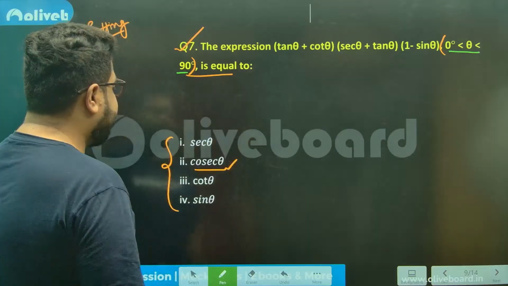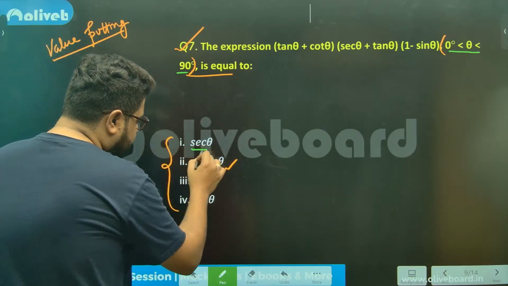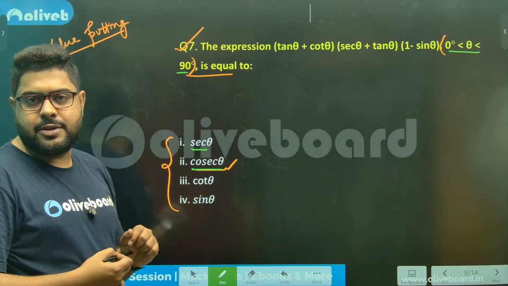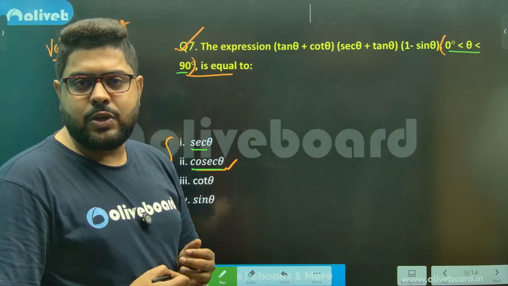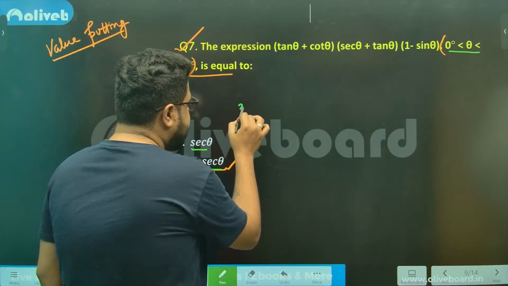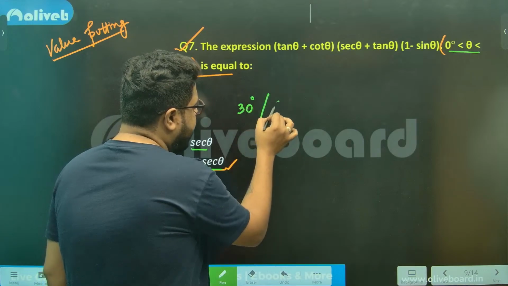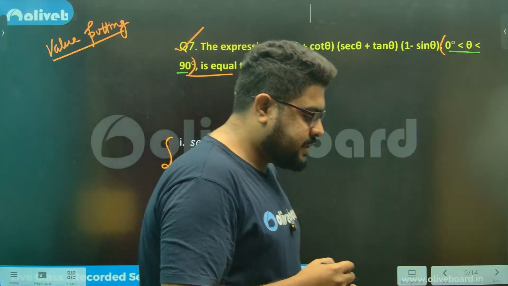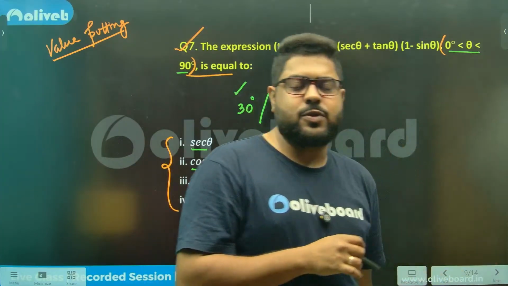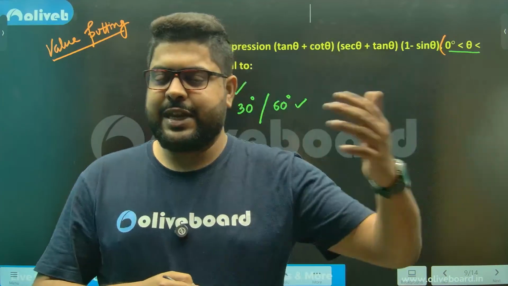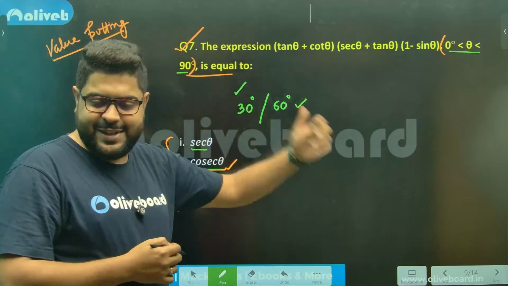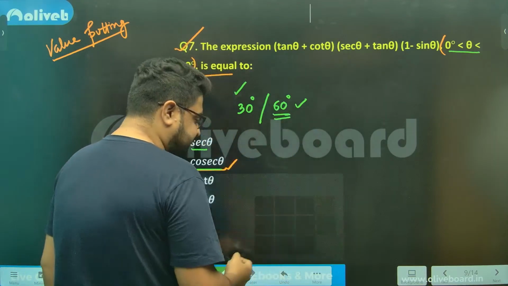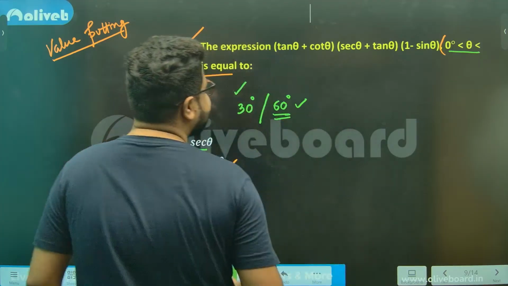Now if I put 45, sec and cosec will become the same, so option 1 and 2 I cannot separate. So 45 can't work. I only have two options, either 30 or 60. Either of these works. Vinit Khanna has told me 30, meaning she has put 30. I'll use 60 then, because 30 already satisfies, I know. So let's do it with 60.